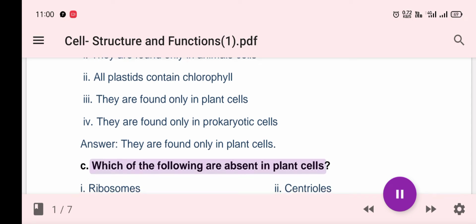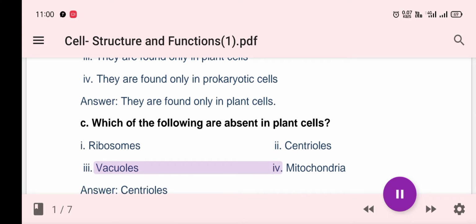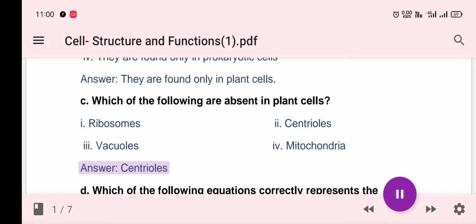C. Which of the following are absent in plant cells? I. Ribosomes. II. Centrioles. III. Vacuoles. IV. Mitochondria. Answer: centrioles.